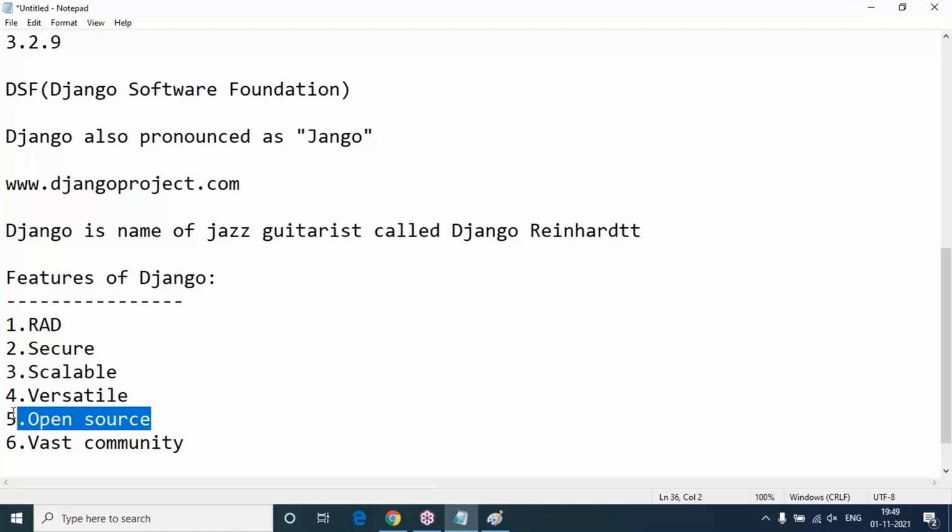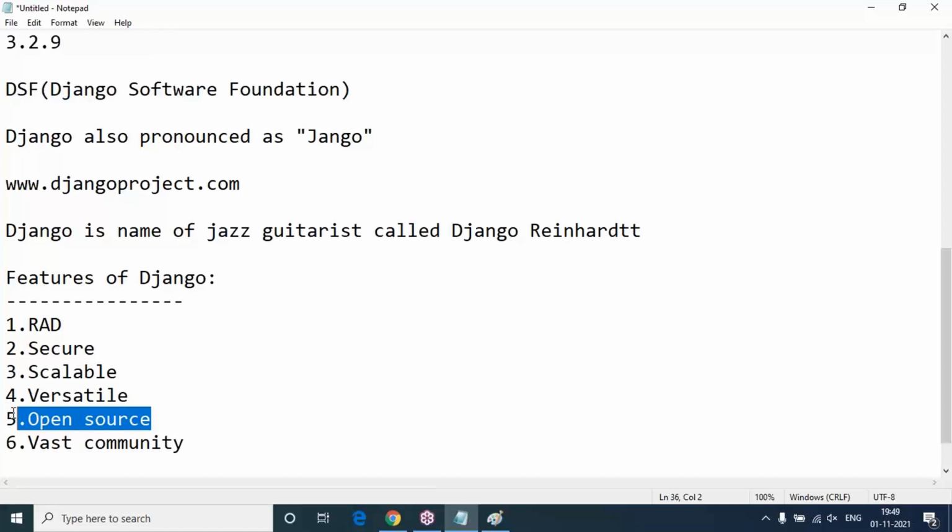And it has a vast and supportive community. Yes, Django is one of the most popular web frameworks nowadays. It has a widely supportive community around the world, and channels to share your content and exchange your content. All those things are possible here.